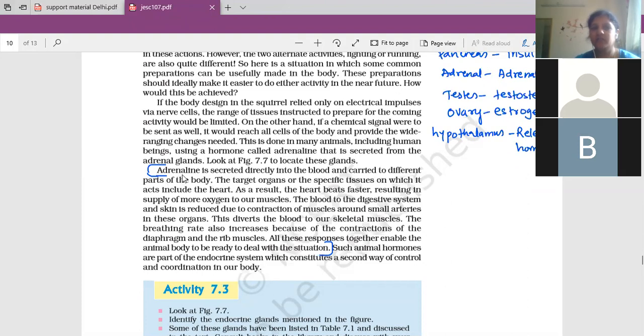What happens when adrenaline is secreted directly into the blood and carried to different parts of the body? The target organs or specific tissues on which it acts include the heart.